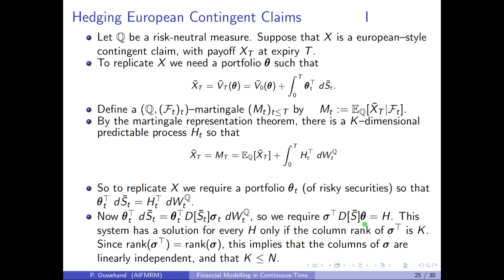And this system will have a solution for every H if and only if every H lies in the column space of the matrix sigma transpose times diagonal S. Since the diagonal matrix is invertible, it follows that this system has a solution for every H if and only if the column rank of sigma transpose is K. Now, since the rank of sigma transpose is equal to the rank of sigma, this implies that the rank of sigma is equal to K, and as sigma is n by K, it follows that the columns of sigma must be linearly independent. It follows also that K must be less than or equal to n, because the rank of sigma is less than or equal to K and n.